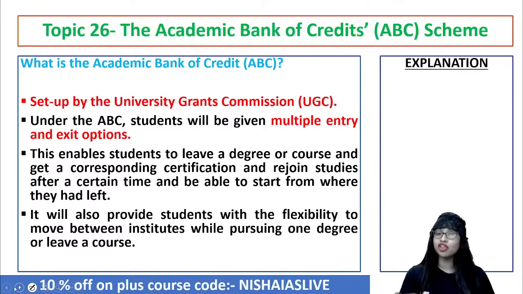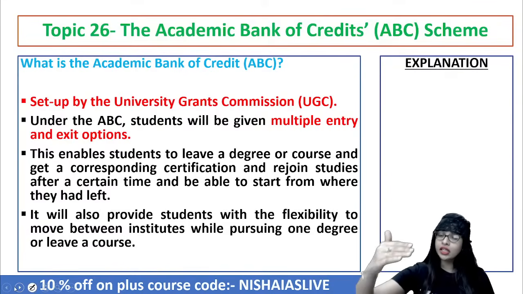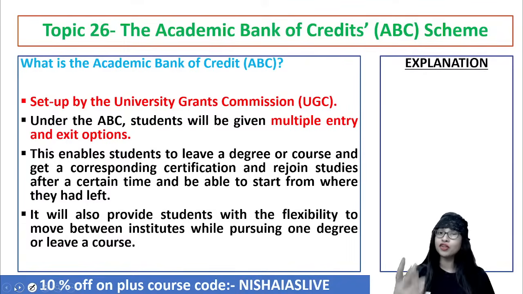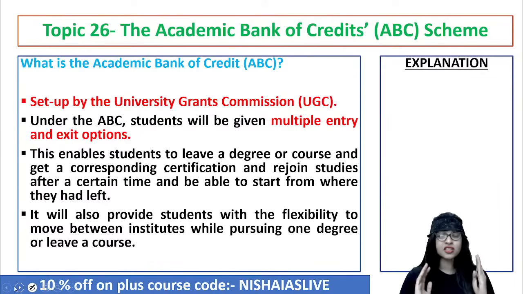But now, as per the new NEP policy and the ABC credit scheme, you can start joining another institution or the same institution that you left even after 2 years through the multiple entry perspective with a valid reason. You understand? So now you are joining from the second year. Your number of years are not wasted. At the same time, it is more student-centric and student-friendly. So they'll be able to manage it accordingly. You got the point? This is the sole reason why the ABC was proposed.